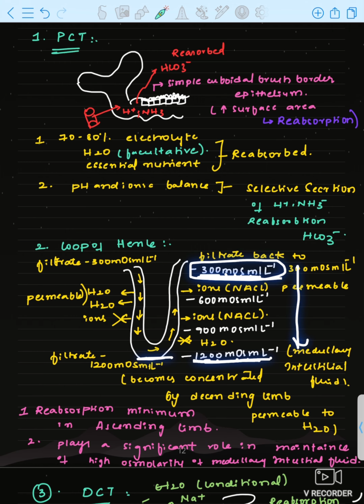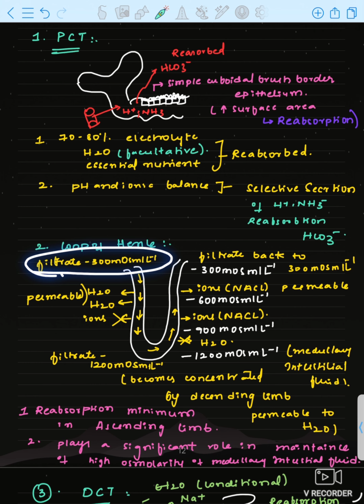As we go down from cortex to medulla, the concentration increases. Okay, this is simple. Now the filtrate is formed in the cortex region only, in the Bowman's capsule and PCT, so its concentration will also be 300 milliosmol per liter. The filtrate coming from the PCT will also have a concentration of 300 milliosmol per liter.